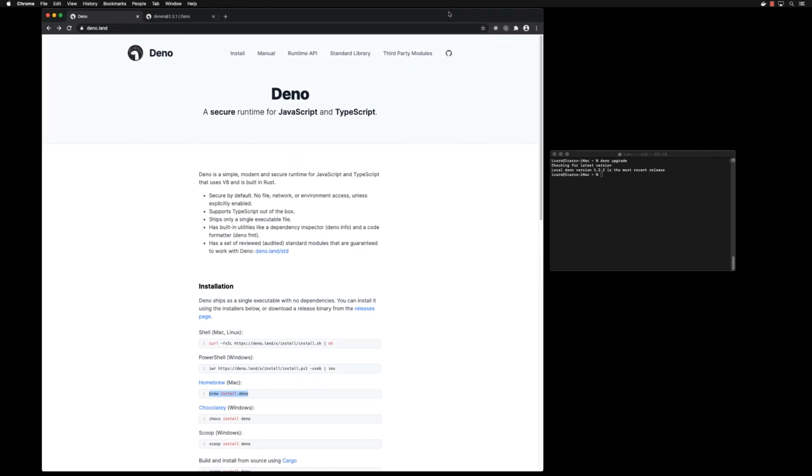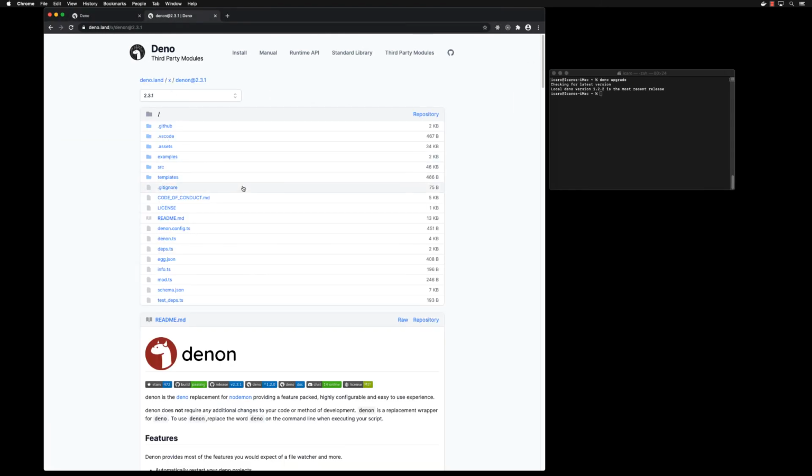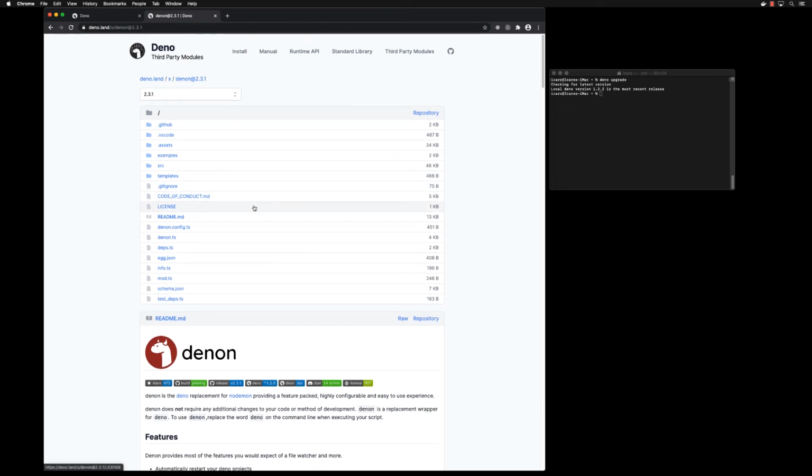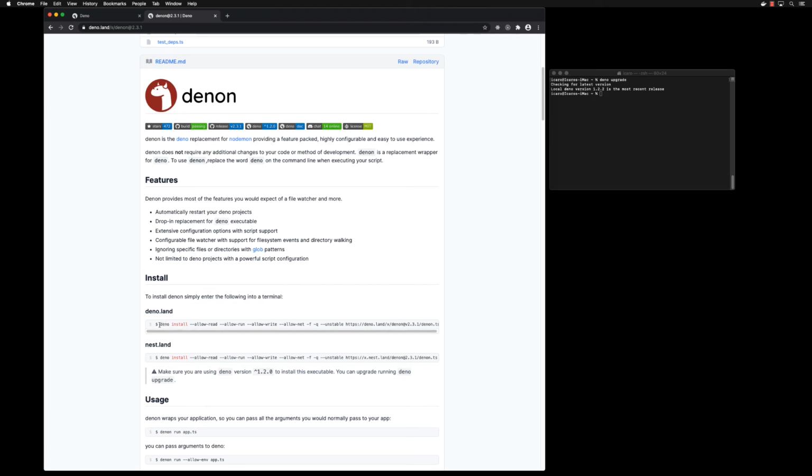So next, I'm going to put this to the side, and we're going to be installing Denon. Denon is like Nodemon, but for Deno. So if you don't know what Nodemon is, it will restart our application every time we save a file. So that makes it a lot easier for us developing a server. We don't have to stop the server and restart the server. Denon will do it for us. So very easy. Also just copy this command, and this is the same for Windows users and Mac users.